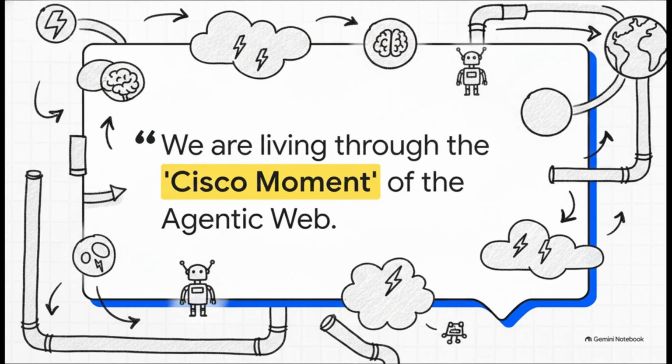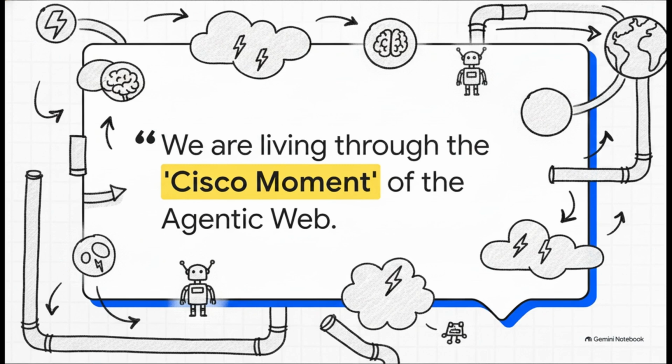Right now, honestly, we are living in an AI Wild West. Millions of specialized agents exist out there, but they completely lack a global address book or a shared protocols and security layer to actually find and trust each other. The paper hits the nail on the head, noting that we are living through the Cisco moment of the agentic web. Just think back to the early internet.